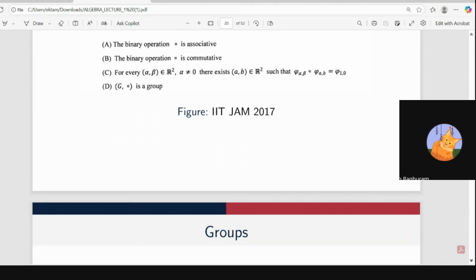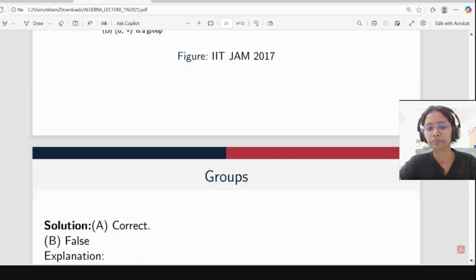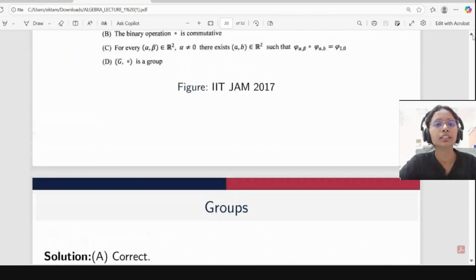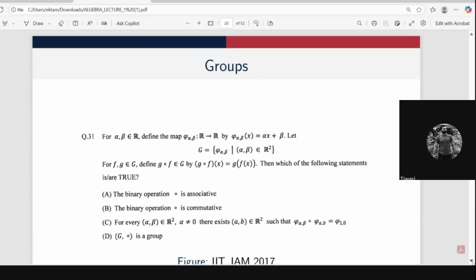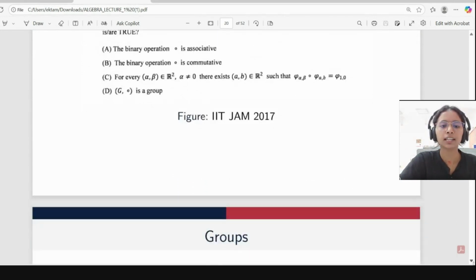Ma'am, if we take alpha as non-zero, then it will form a group. So here we have to mention, if in this question we were saying alpha, beta belongs to R square such that alpha is not equal to 0, then in that case we can say this will form a group. But here we are taking the whole R cross R. Only a few people are responding. What about others? Are they getting it or not?